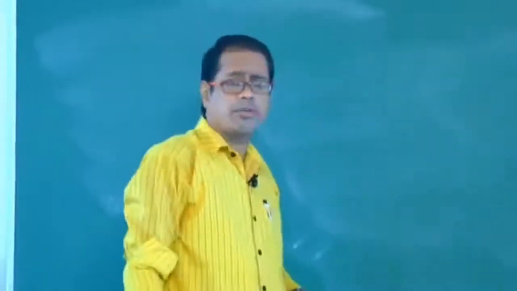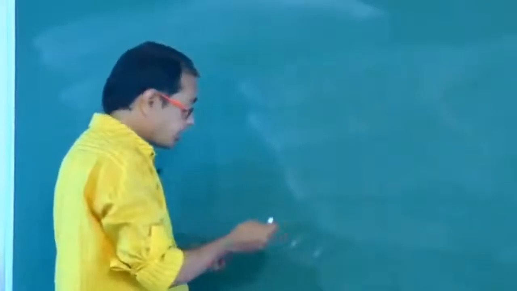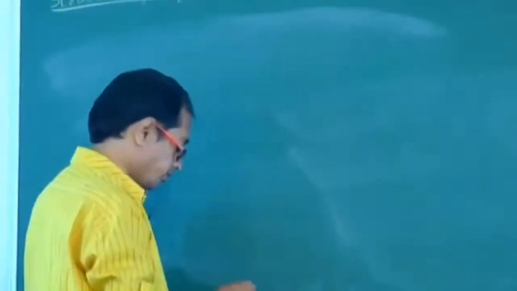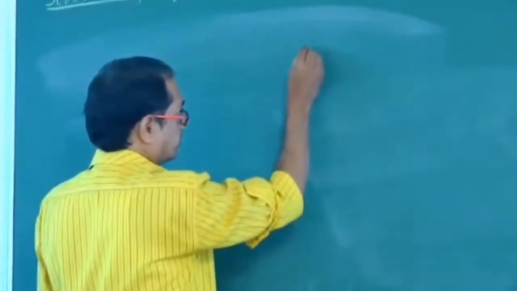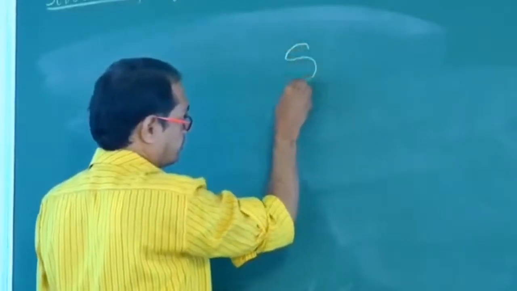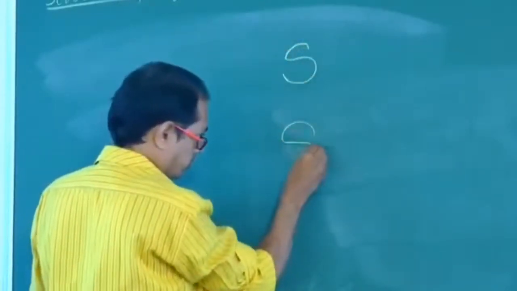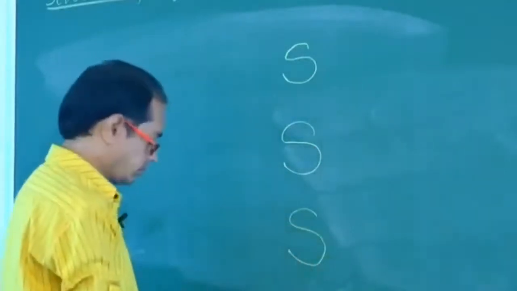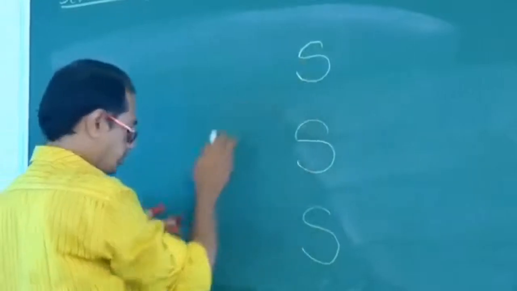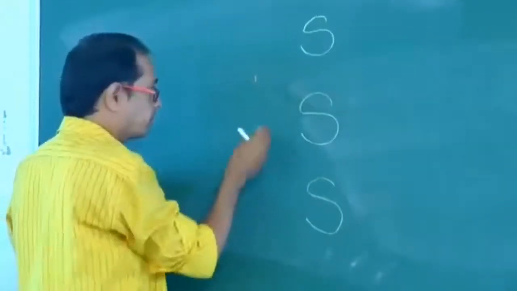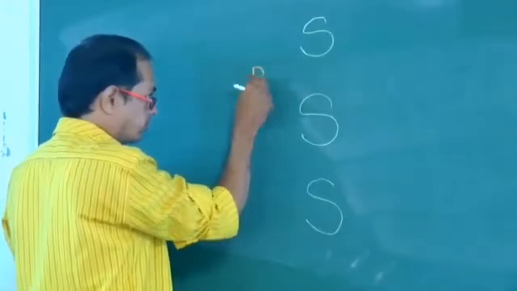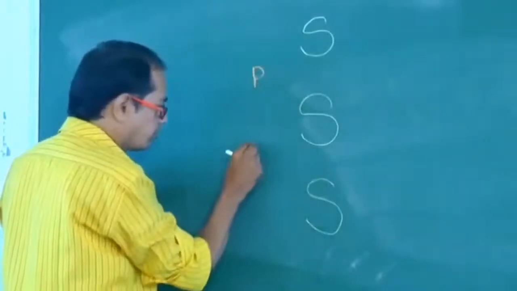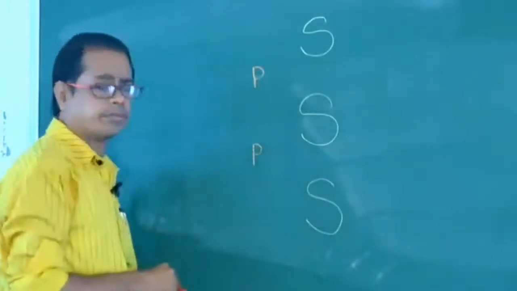And now I am going to explain the structure of DNA. See, look at here, my dear students. In between these two, phosphorus. In between these two, phosphorus. Like this you have to draw.